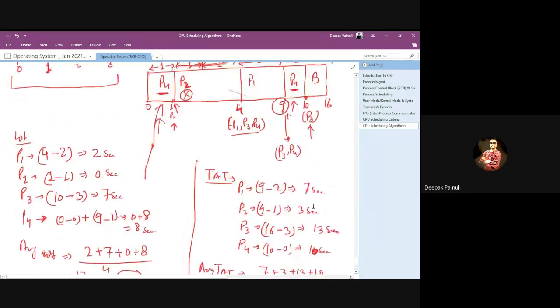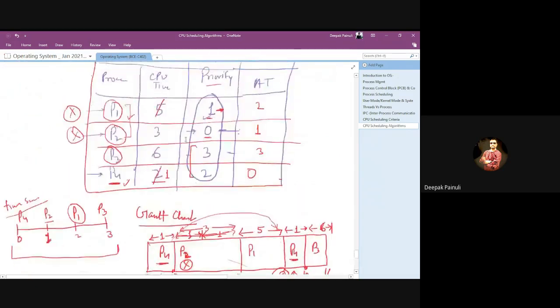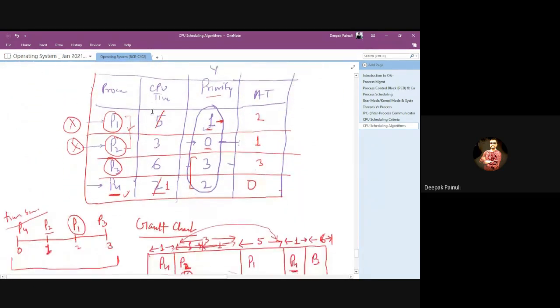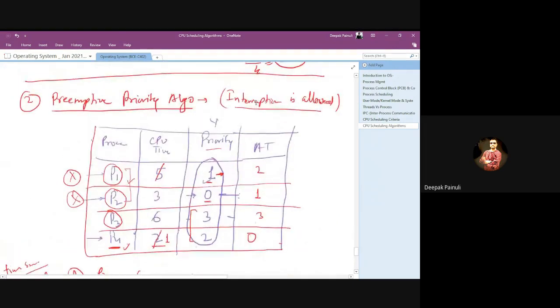So this is the case where we calculated this same problem with the preemptive priority algorithm, where we can interrupt a running process in the system according to the selection rule or scheduling rule. And the scheduling rule we are assuming here is priority.